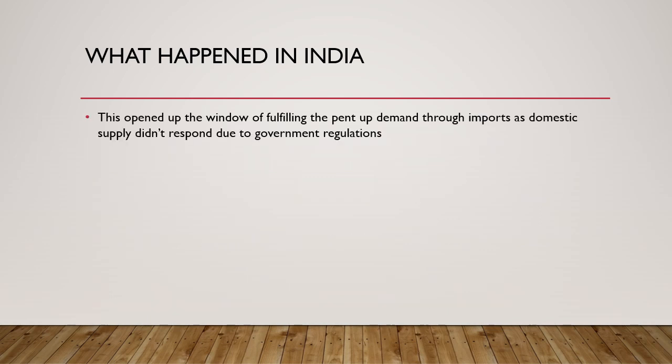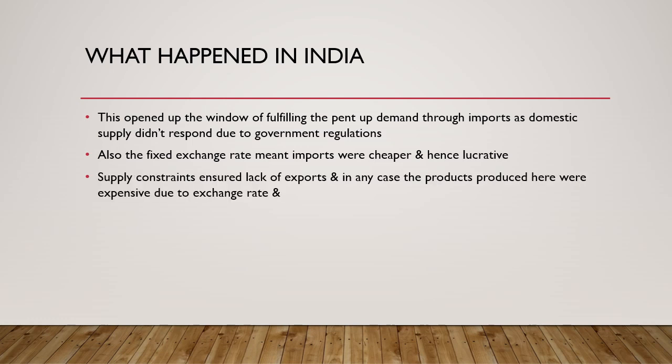So, what happened because of that? That opened the window for fulfilling the pent-up demand in the economy that was unable to be fulfilled by the domestic supply due to the government regulations. Also, the fixed exchange rate meant, as we have discussed in the previous slide, that the rupee was expensive and hence the imports were cheaper and much more lucrative.